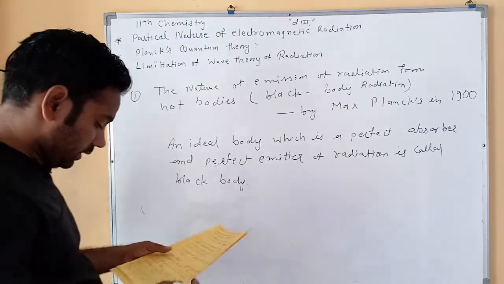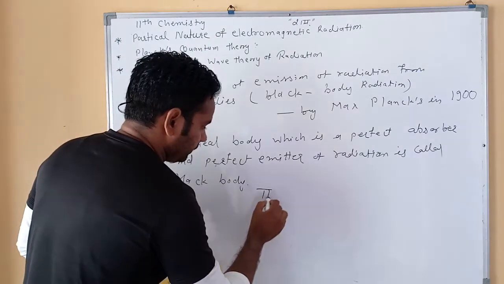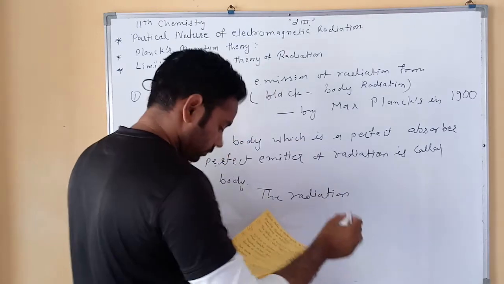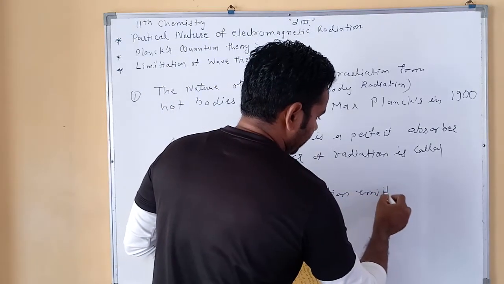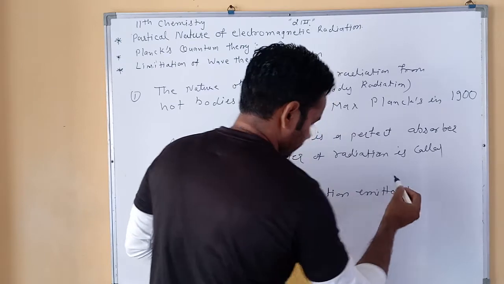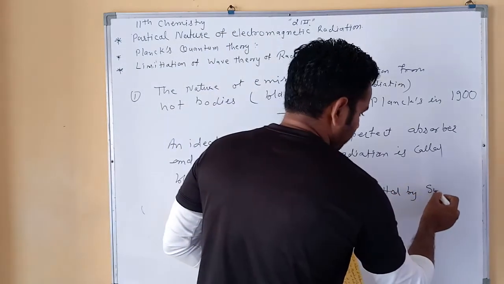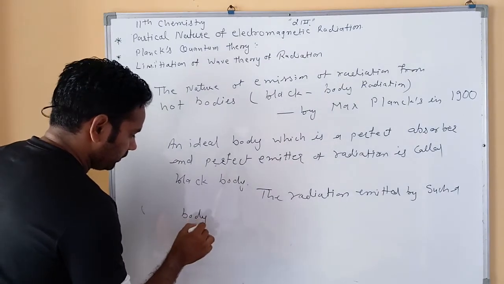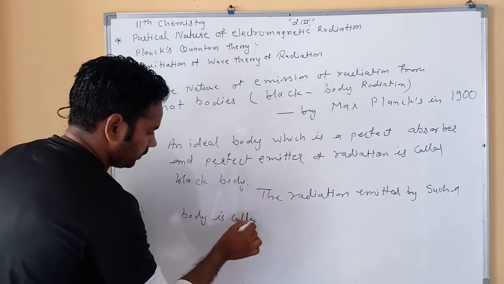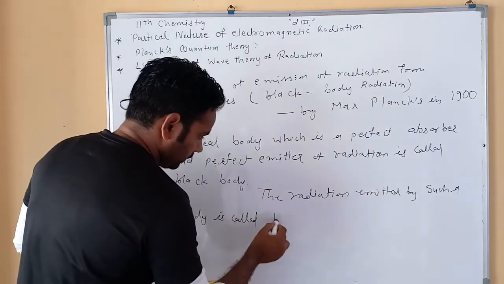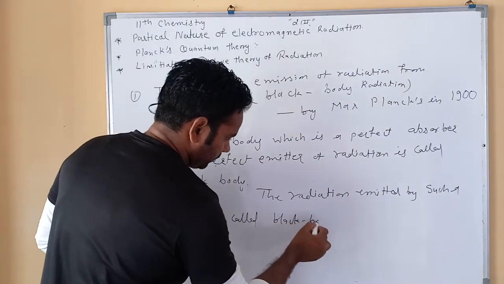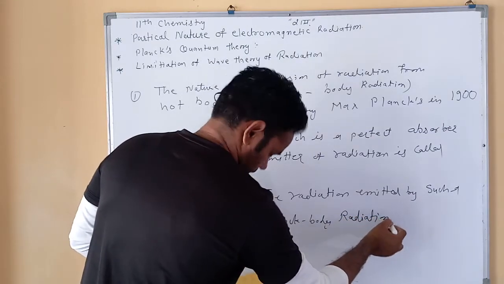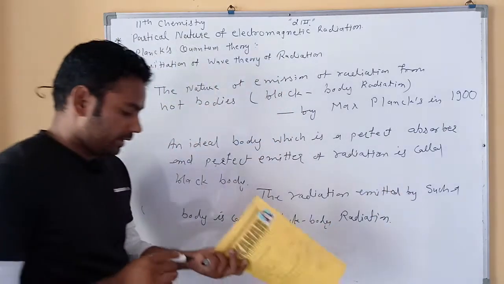And the radiation emitted by such a body is called black body radiation.